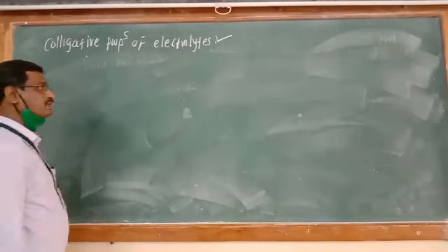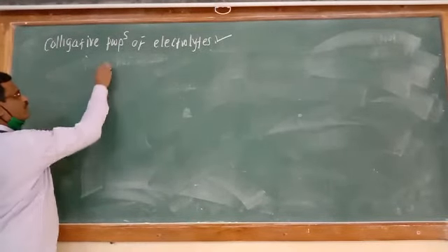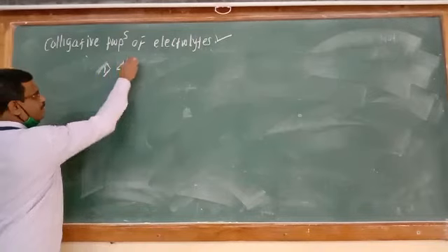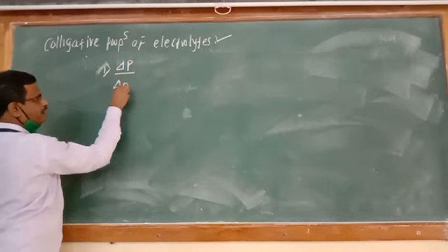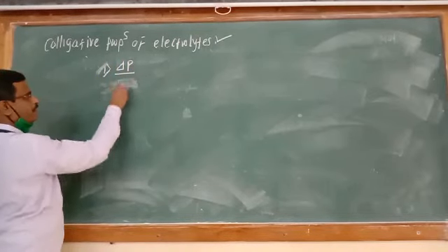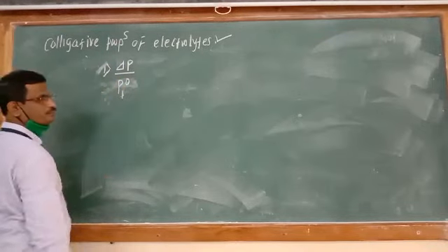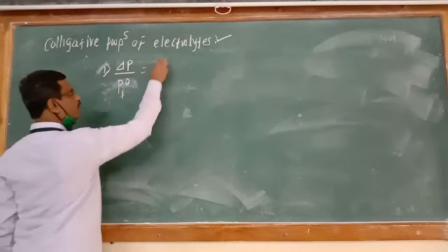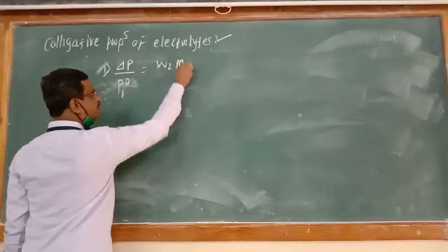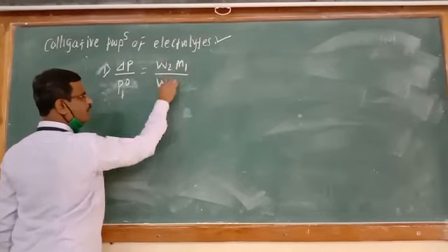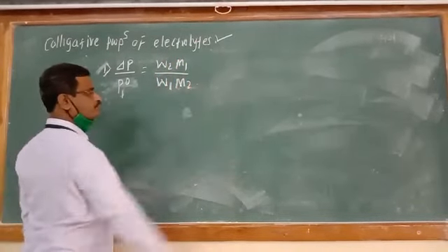The four colligative properties we have studied. The first one is relative lowering of vapor pressure: delta P upon P1 0 is equal to W2 M1 divided by W1 M2.